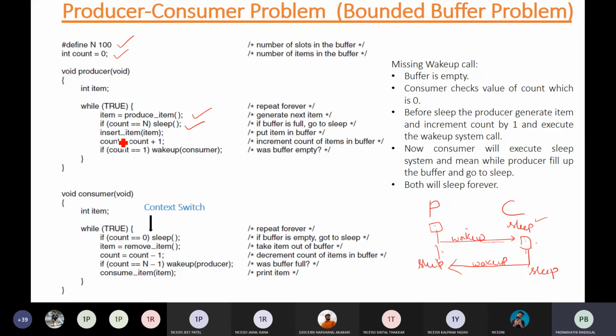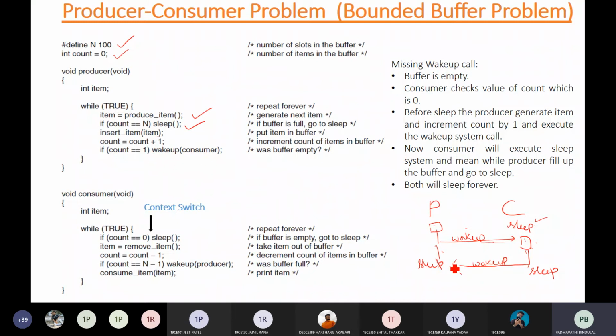Otherwise, if this condition is false, then instead of going to sleep, it will directly insert the item and increment the count value. As soon as the count value is 1, that means something is there in the buffer for the consumer to consume.